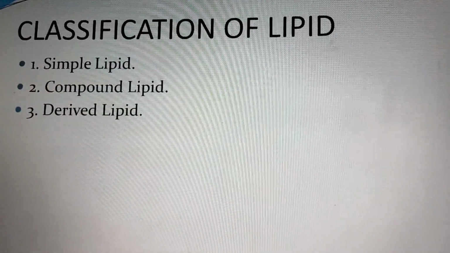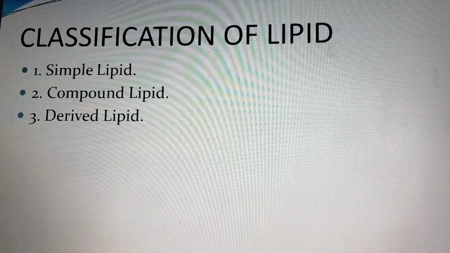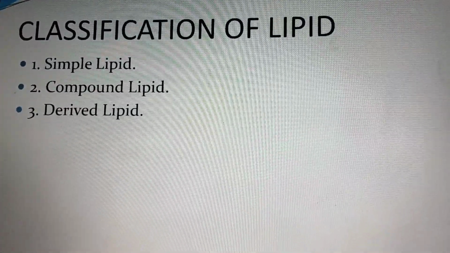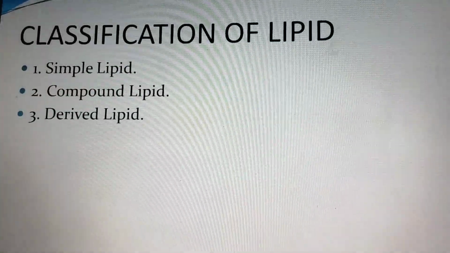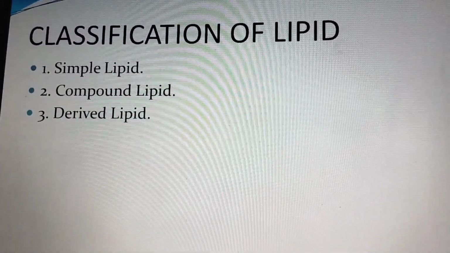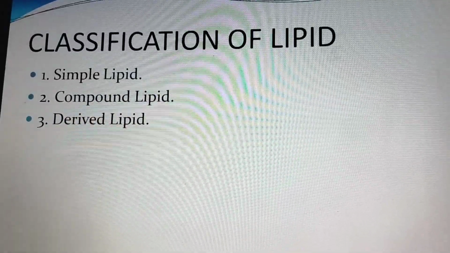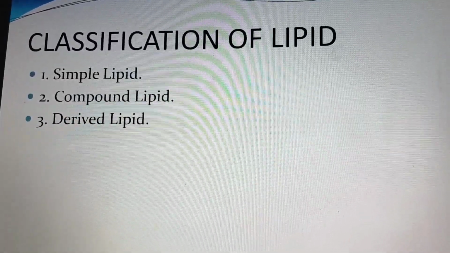Compound lipid. They are the esters of glycerol, fatty acid, and other additional groups like phosphate group and nitrogen base, etc. Derived lipid. They are derived from simple lipid and compound lipid by hydrolysis.